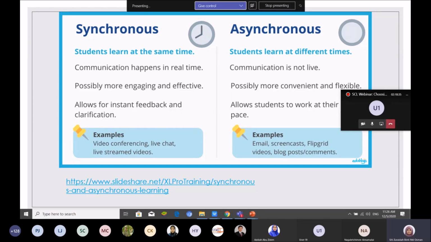Not discussing, because if you want students to discuss, it must be at the same time. If you don't want your students to discuss, give them a task. After they watch your video lecture, they need to complete the task and submit it. We don't want to burden our students with a lot of tasks.